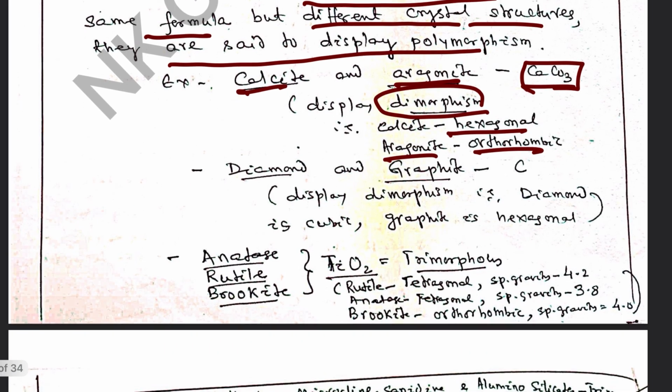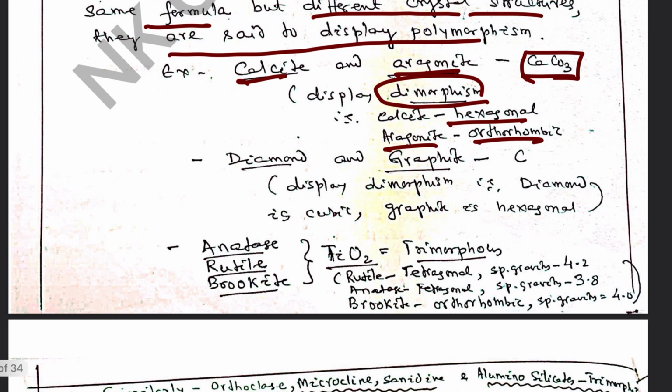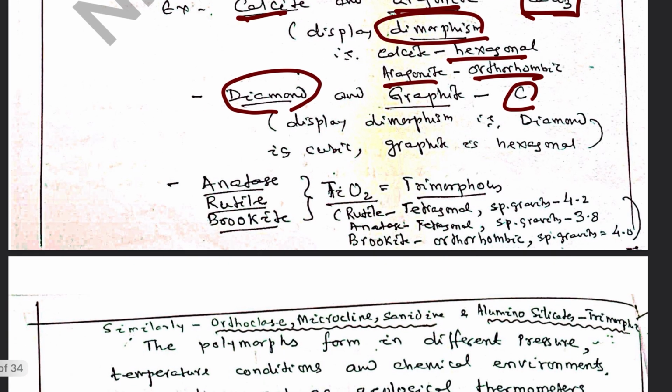Similarly, diamond and graphite are made up of carbon, but graphite is hexagonal whereas diamond is cubic. So they show dimorphism. Similarly, anatase, rutile and brookite all have the composition TiO2, so we can say it is trimorphous. Rutile is tetragonal, with specific gravity 4.2.